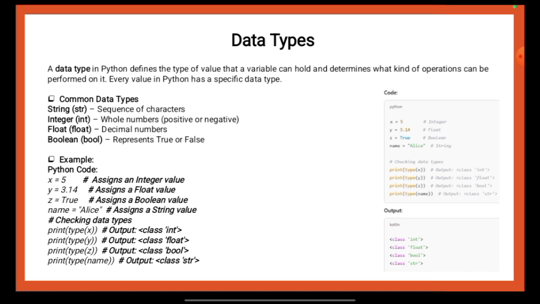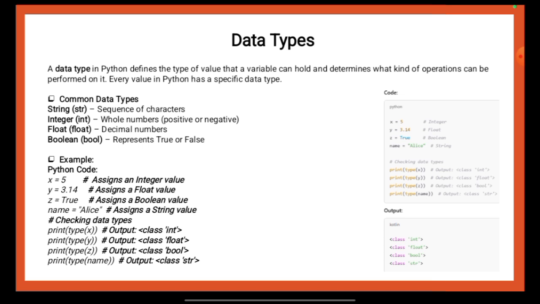Common data types: string, str, sequence of characters; integer, int, whole numbers positive or negative; float, decimal numbers; boolean, bool, represents true or false. Example: x is equals to 5 assigns an integer value, y is equals to 3.14 assigns a float value, z is equals to true assigns a boolean value, name is equals to Alice assigns a string value.